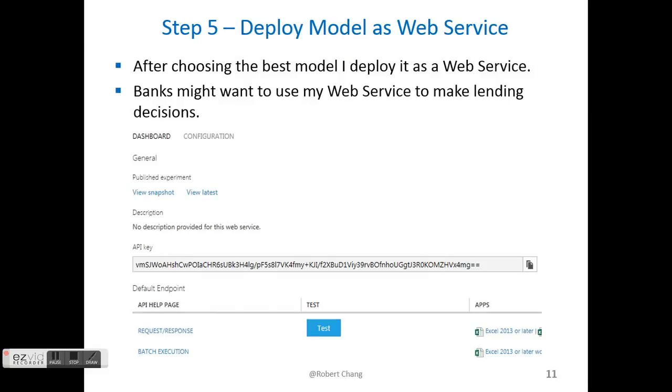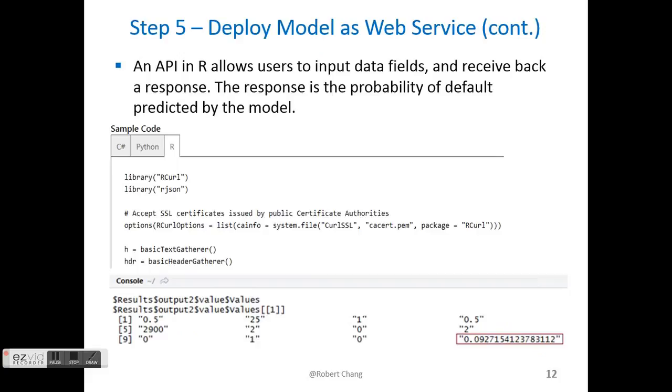After choosing the best model, I can deploy it on the web. That will allow other people to access my model and score their own data against it. Azure allows you to create APIs. I created an API in R. That allows me to run the model from my own local R console.